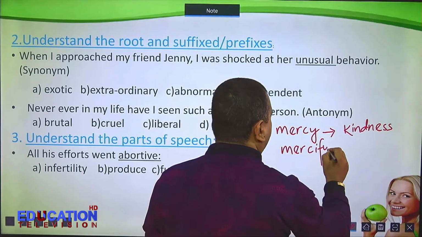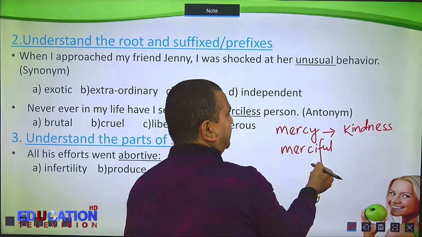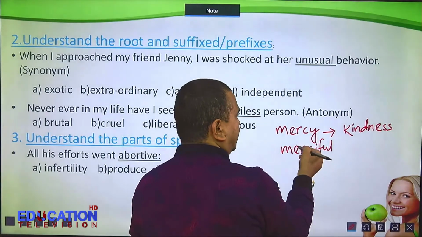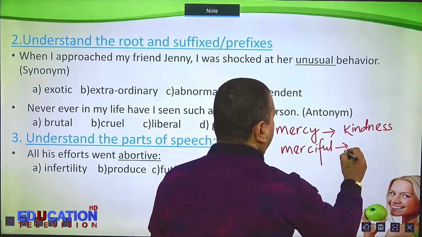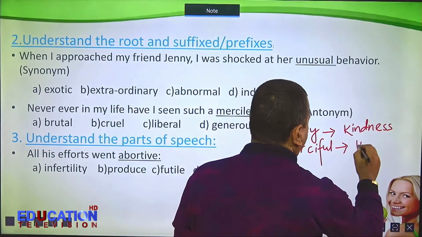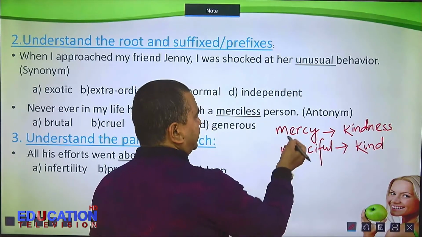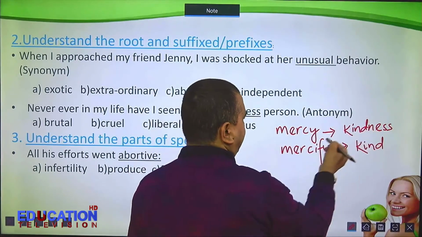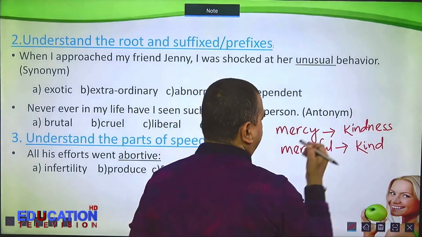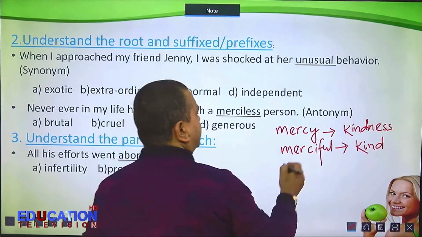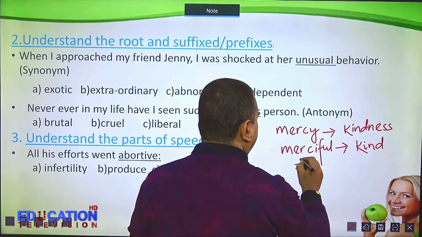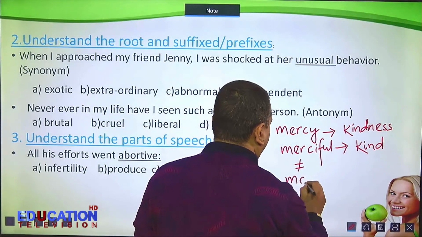Merciful, from mercy you can derive the word merciful. Merciful means kind. You don't write kindful, kind. Okay? This one is noun, this one is noun. This one is adjective, this one is adjective. Opposite of merciful is merciless.